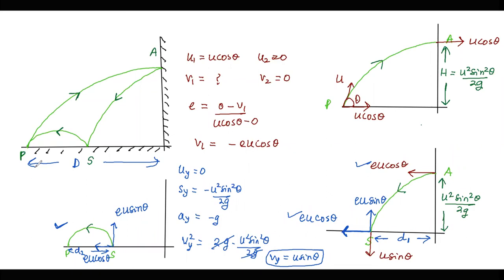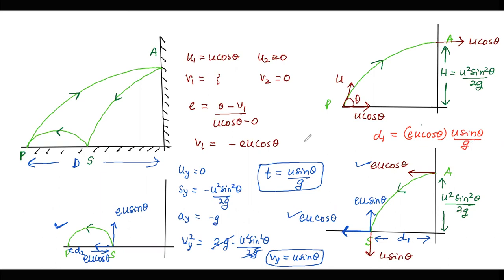So the duration of this motion from A to S is going to be u sine theta by g. That is half the duration of the projectile path. And in this time, the distance which it is covering along the x-axis, that is d1, can be written as eu cos theta into time t, which is u sine theta by g.